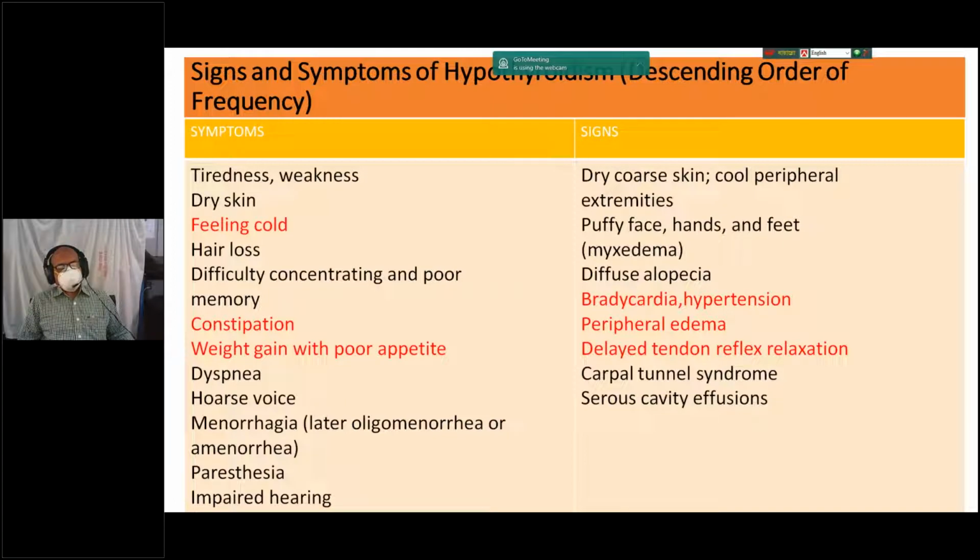And patient may develop carpal tunnel syndrome or serous cavity effusion. That means patient may present with pericardial effusion, pleural effusion, as well as ascites. So you will take history properly from this patient, and she will give you the clue which types of thyroid disorder he or she may develop.